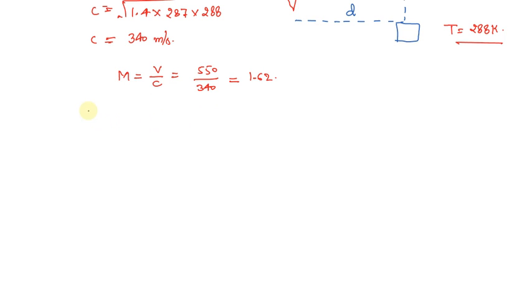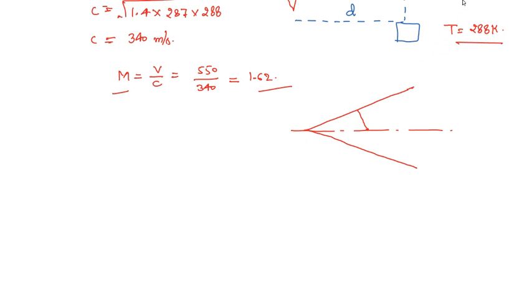Now moving further, from this Mach number we can find out that the object is moving with a supersonic speed. That means it is moving with a velocity more than the velocity of sound. So that means it is going to generate a cone which will be known as Mach cone. So let me just draw this particular diagram. This will be the perpendicular distance.